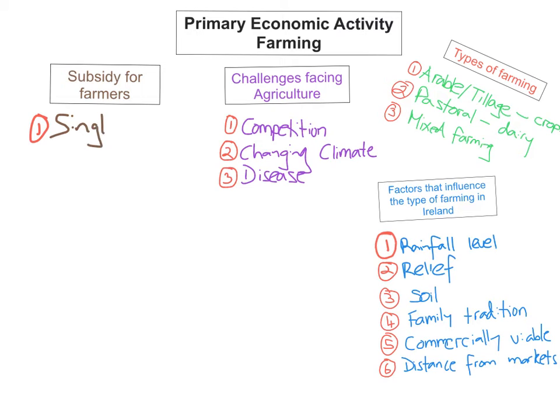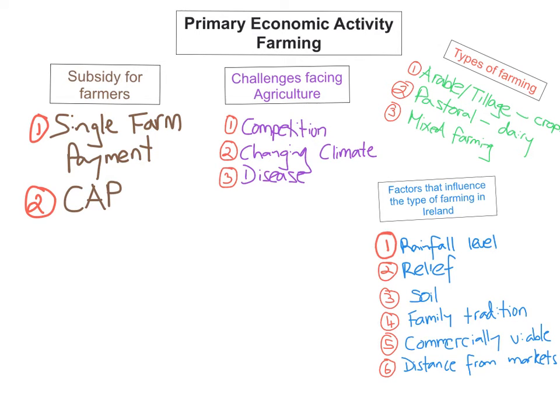So it's called a single farm payment. Okay, and a single farm payment is a grant received by farmers from the EU under the Common Agriculture Policy. The second subsidy that farmers get is called CAP, C-A-P.